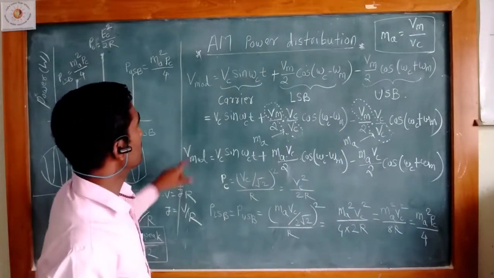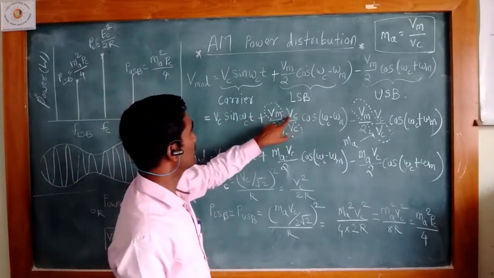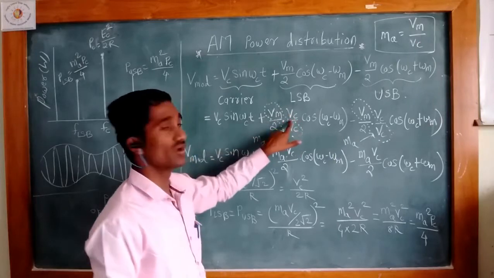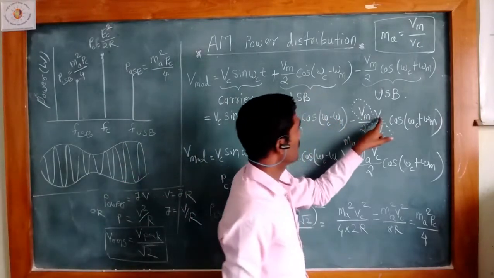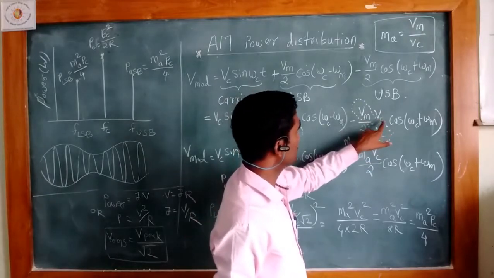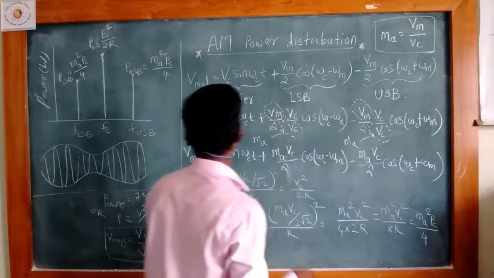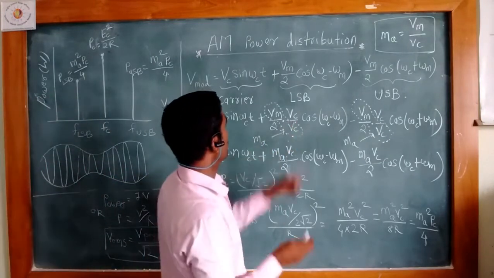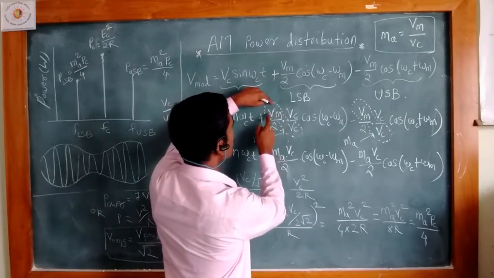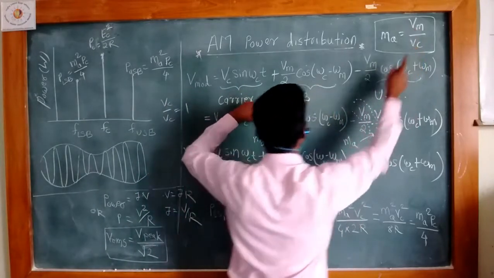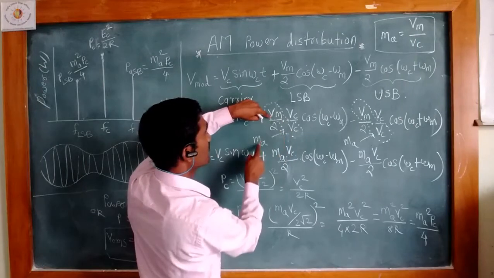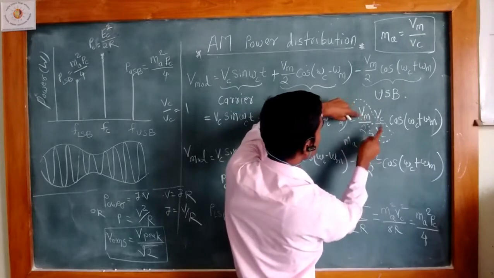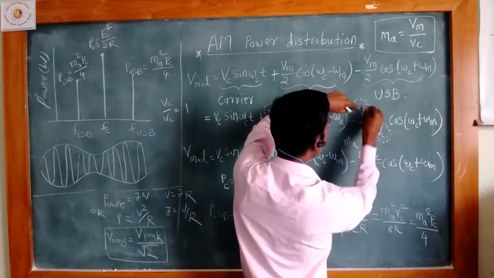So we multiply by Vc divided by Vc, which is nothing but 1, and we add one more quantity, Vc divided by Vc. Wherever we put Vm divided by Vc, that quantity becomes Ma.